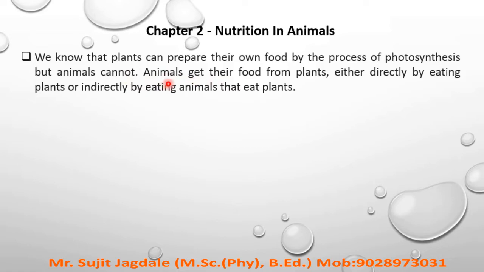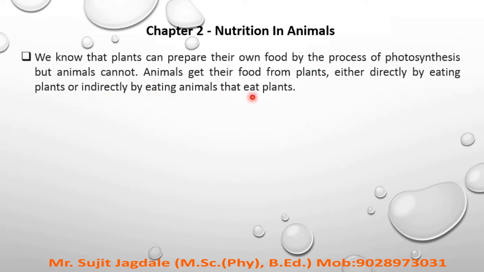That means they depend on plants, either directly or indirectly. So these animals depend on plants either directly or indirectly. That means they can directly eat the plants, or indirectly by eating the animals that eat the plants. So these are the two possible ways by which animals get their food from the plant because they don't have a photosynthesis process. So this is the food process for animals.